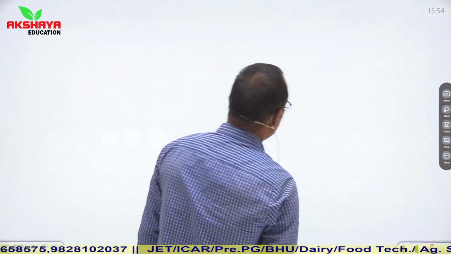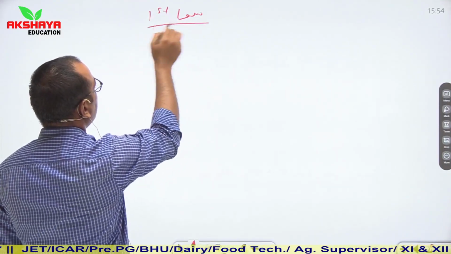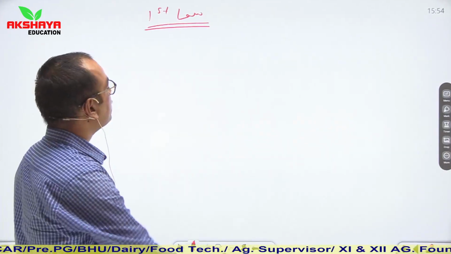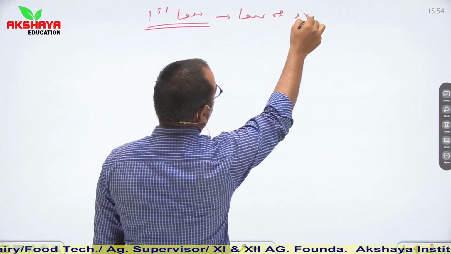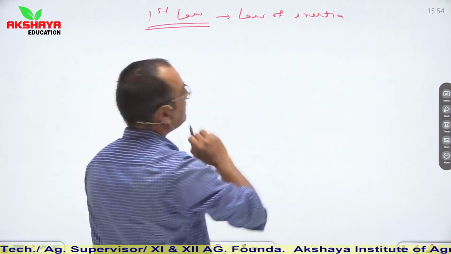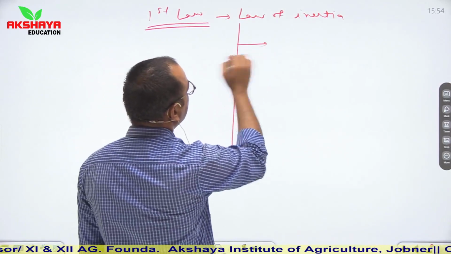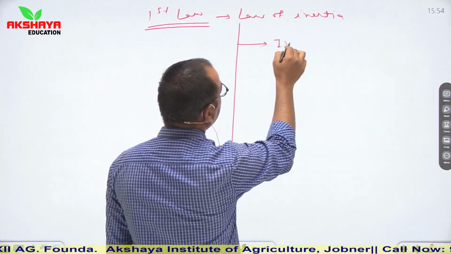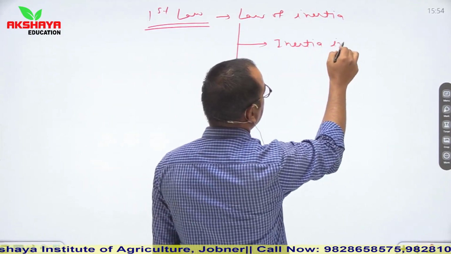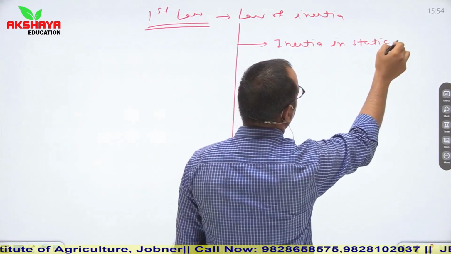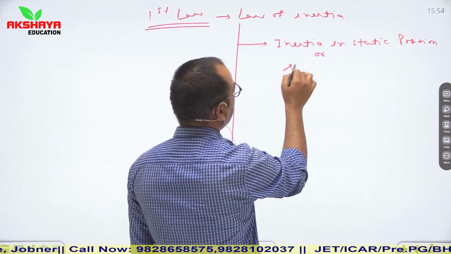Now, the first law of motion. The first law of Newton related to motion is known as the law of inertia. This law can be categorized into three parts. First, inertia in static condition or static position, or we can say static inertia.